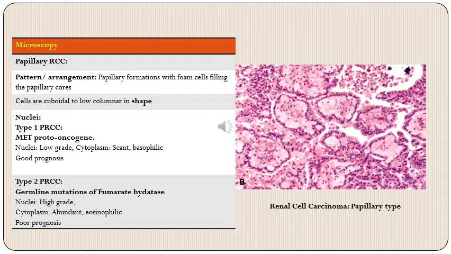So on the right, we have this photomicrograph of papillary carcinoma. We can see these multiple papillae which are filled with light eosinophilic cells, which are foam cells, and lining these papillae we have short cuboidal cells, which are the tumor cells.